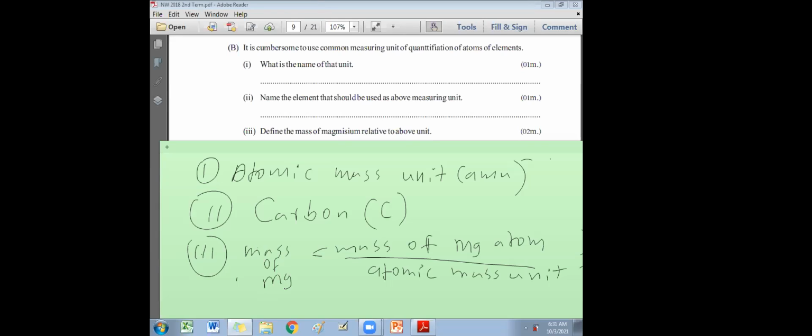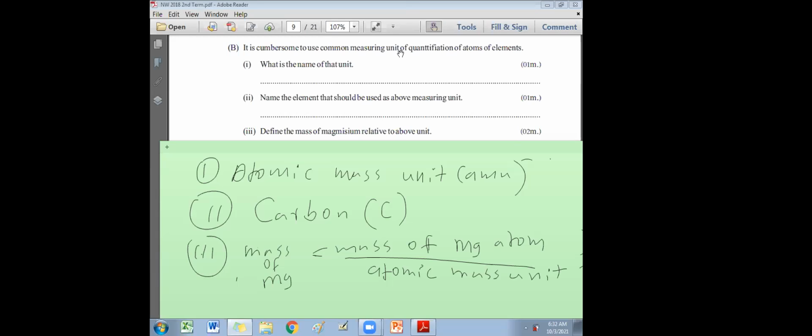Relative mass. Now, I'll give one of the best examples. You ask a person, what is the mass of one hair in your head? Assume all the hairs in our head are the same size, same weight, but it is very low. When you put a hair on the balance, I don't think you will get a reading on a normal balance. Maybe on a very sensitive electronic balance you might get it, but it's a very, very small value. Then it's very difficult to deal with the mass of the hair.